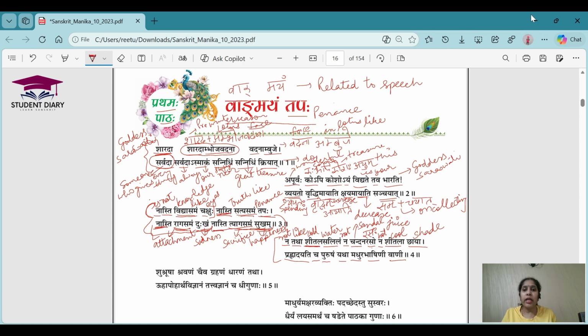Both mean cool only, but as we know, the visheshan has to be the same as the visheshya. So the vibhakti, the gender, everything has to be the same, right? Chaya is a feminine word. That's why the adjective, the visheshan, is also feminine. Here, salilam is napunsakling. That's why the visheshan is also napunsakling. Fine. Prahladyati means gives happiness.